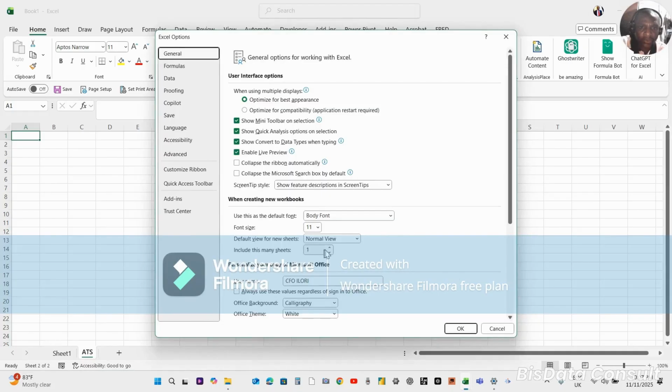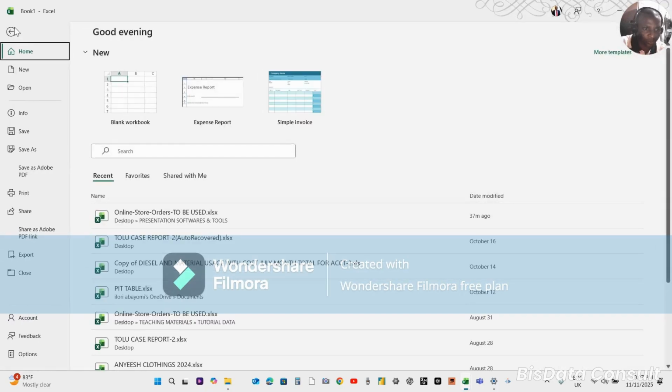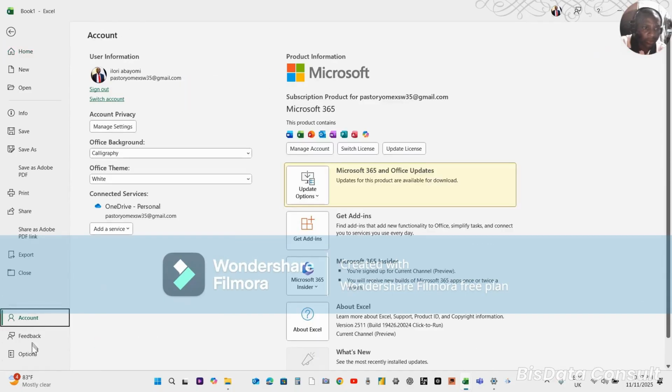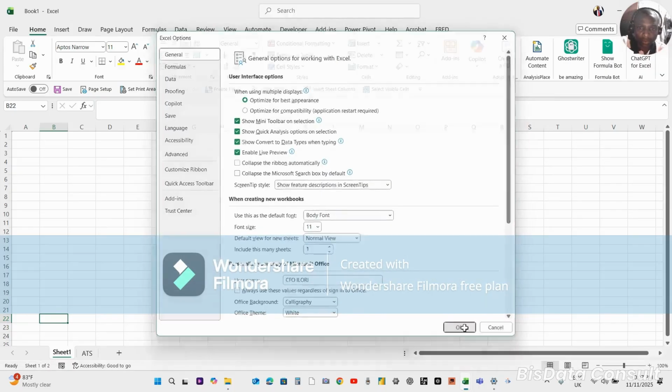You look at this place, you say include this many sheets. For instance, let me put 3, and let's see what will happen. If I close this sheet and reopen it, it will give me sheet 1, sheet 2, sheet 3 as default. But preferably, I want to put it on sheet 1 so that I can have full control over it. So I go back to this backstage. We call this place backstage options, and then you come back here, you change back to 1.